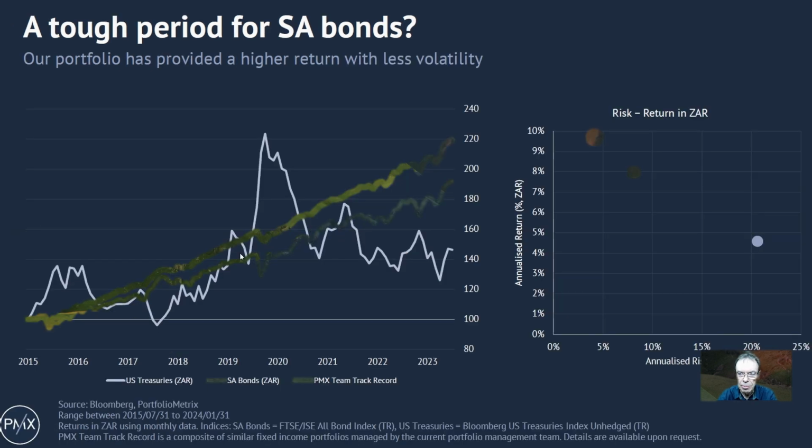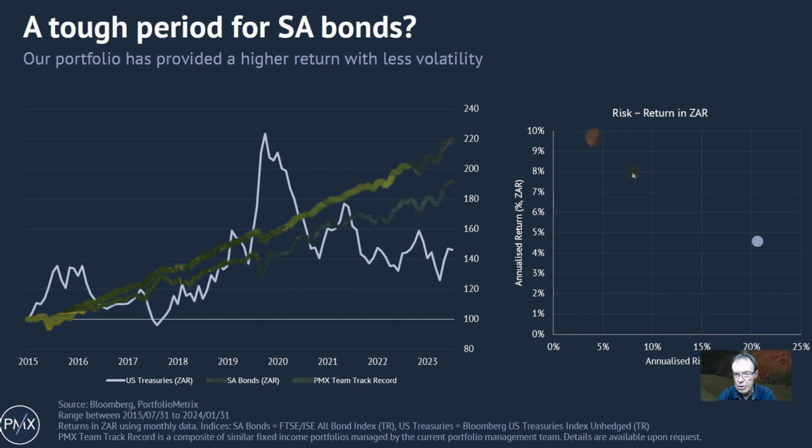But now looking at it a little bit further, we can see this white just represents the USA, US Treasuries, and we see the green part is our South African bonds, and the green is the dynamic income fund, which we are talking about. Just on the right-hand side, we can see US Treasuries. This axis is the risk side. So the more right-hand side it is, the more risky it is or volatile. You can see the values are going up or down. So the US Treasuries are giving us the worst return in rands and also the highest volatility. There you can see how it goes up and down.